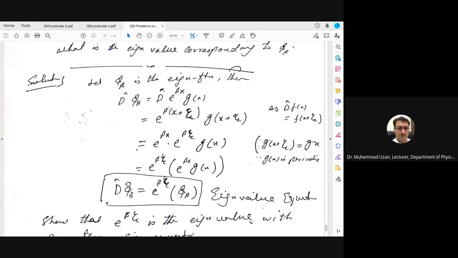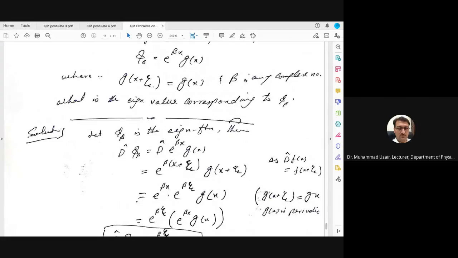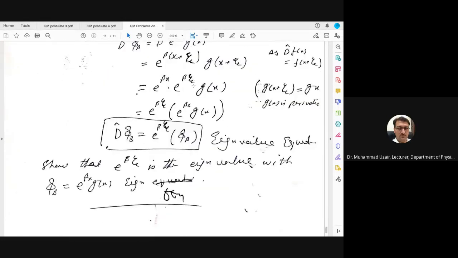So e power beta x has been changed by operating D to e power beta into x plus zeta, and similarly g of x will be changed to g of x plus zeta. But g of x plus zeta is equal to g of x, because it has been given.